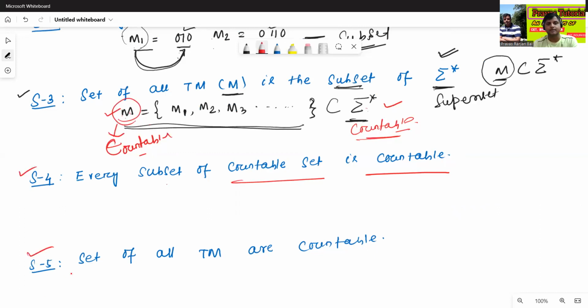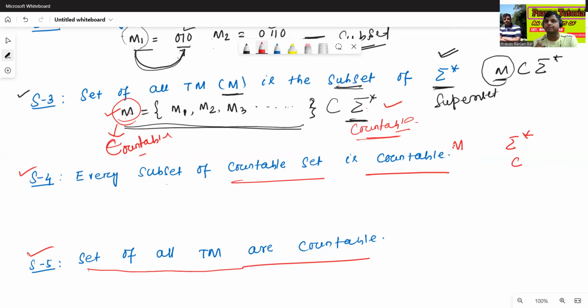So what is step 5? Step 5 is: the set of all Turing machines is countable. It's very simple. Here again I am explaining. First we will prove that sigma star is countable. Then we'll convert every Turing machine in the set M into binary encoded strings.